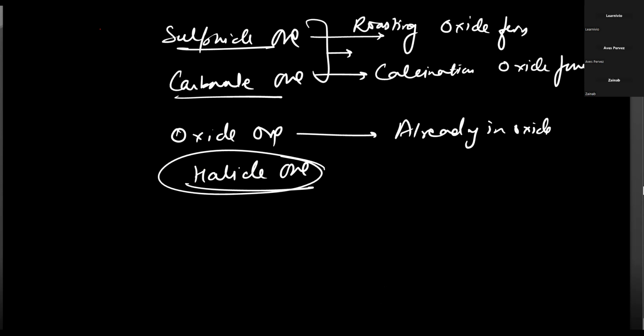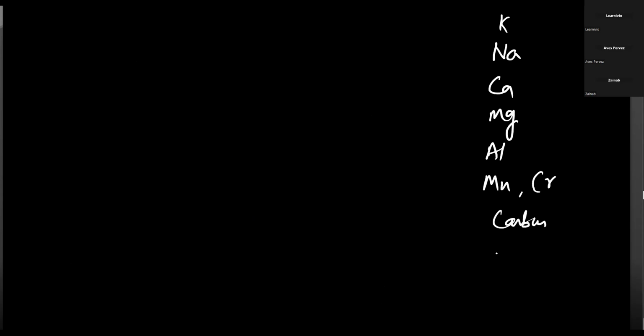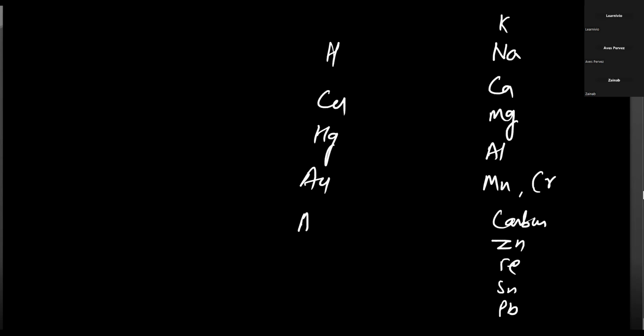Now moving to the next part, here we are having different types of metals. First of all, let me take the reactivity series: sodium, potassium, calcium, magnesium, aluminium, then manganese and chromium, then carbon, then zinc, iron, tin, lead, then hydrogen, then copper, mercury, silver, gold, platinum.